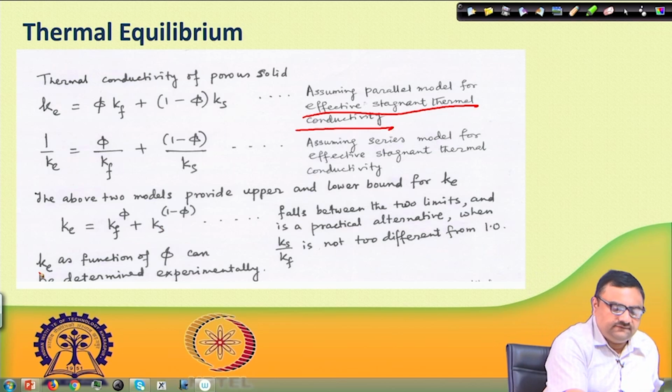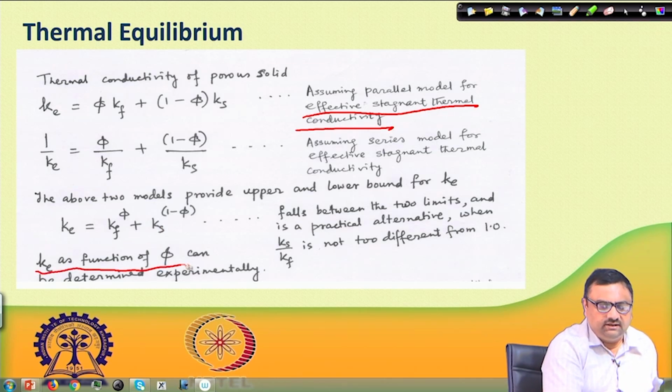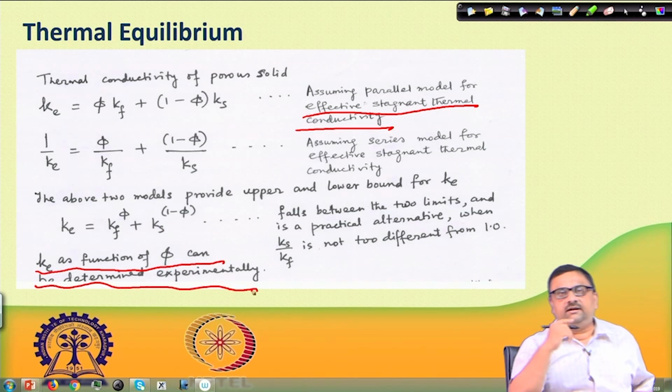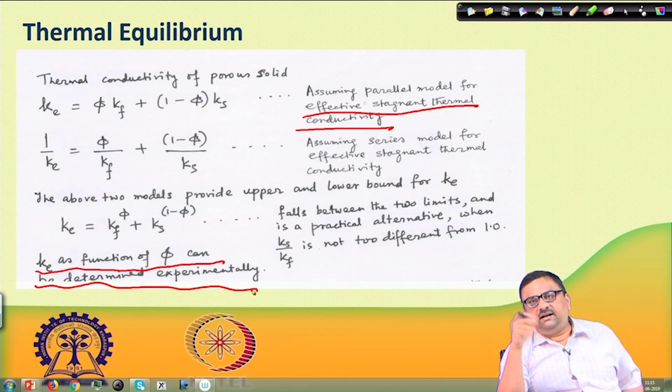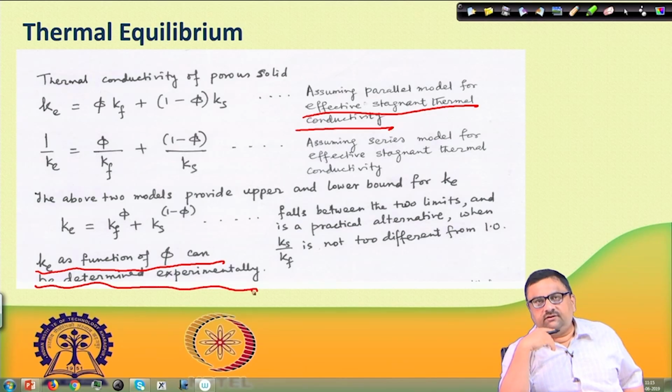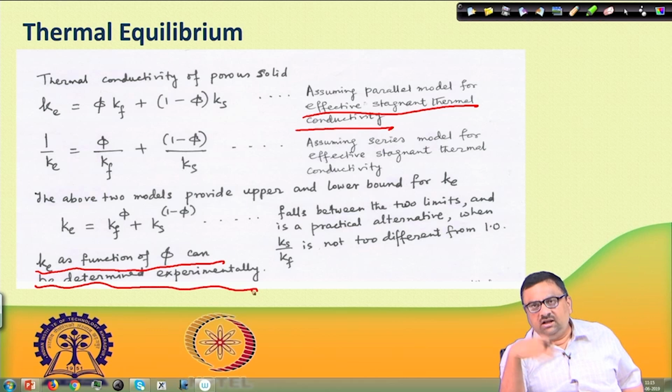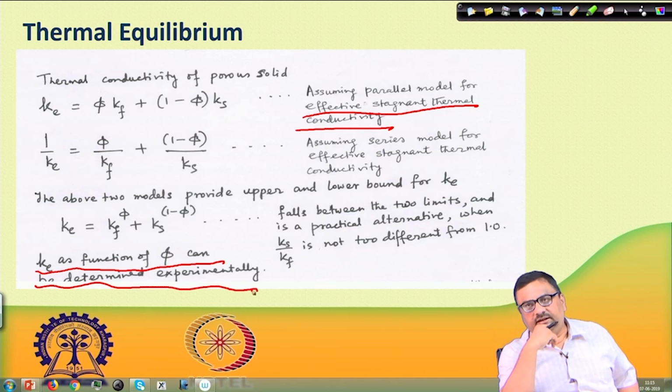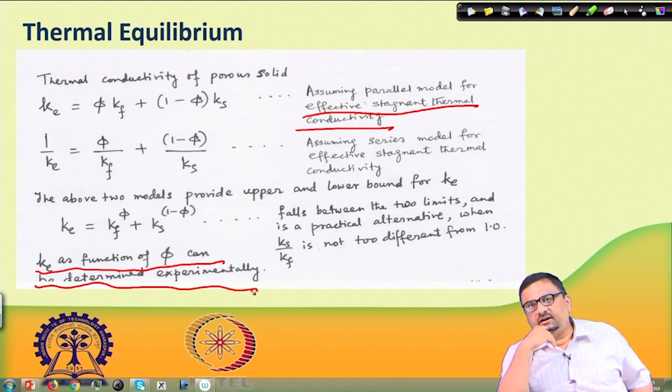Now, Ke as a function of phi can be determined experimentally. There is a way to determine thermal conductivity, and stagnant thermal conductivity you can very well measure using the same setup that is used to measure thermal conductivity, but instead of intact solid you place a porous solid. It can be measured as porosity is varied, to see how thermal conductivity changes with porosity. One can find the thermal conductivity versus porosity plot and put a correlation to it, to find what the thermal conductivity should be for an unknown porosity.